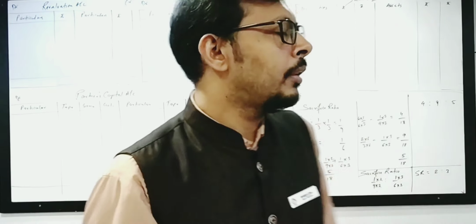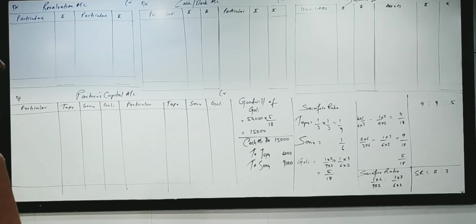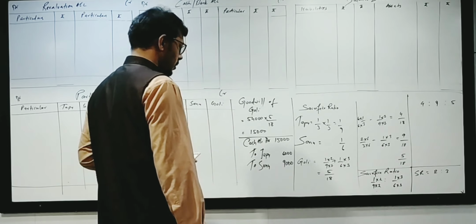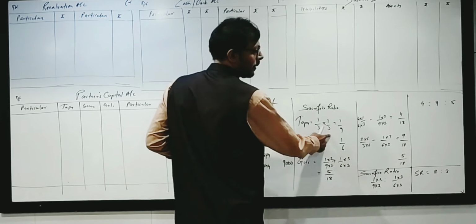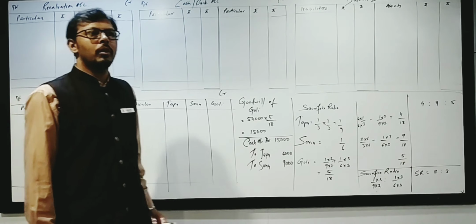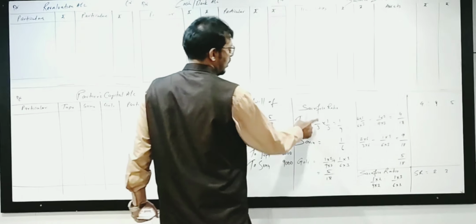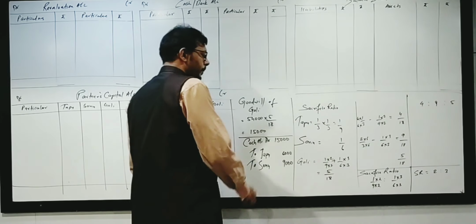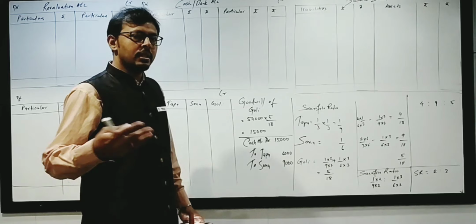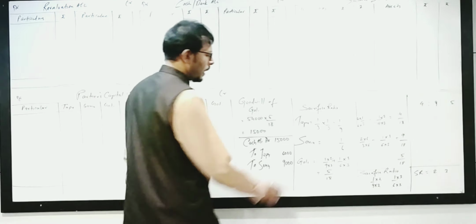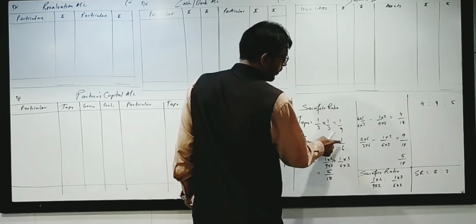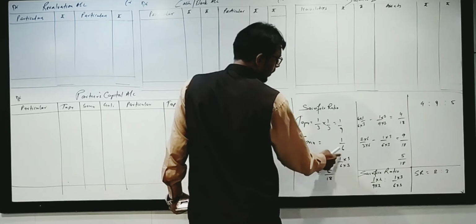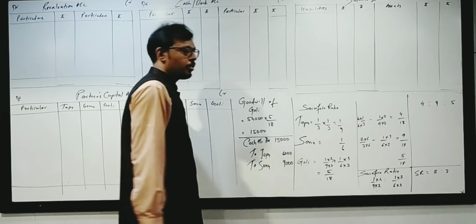In case of is given, as you can see, Tappu sacrifices 1/3 of his profit. So in case of is given, you have to multiply. The old ratio is 1:2, means 1/3. Tappu sacrifices 1/3 of his share, so it is 1/9. Sonu is sacrificing 1/6. So from 1/9 and 1/6, if we add these numbers, we will get the share of Goli. So 1/9 plus 1/6, getting the LCM, we get the ratio as 5/18.